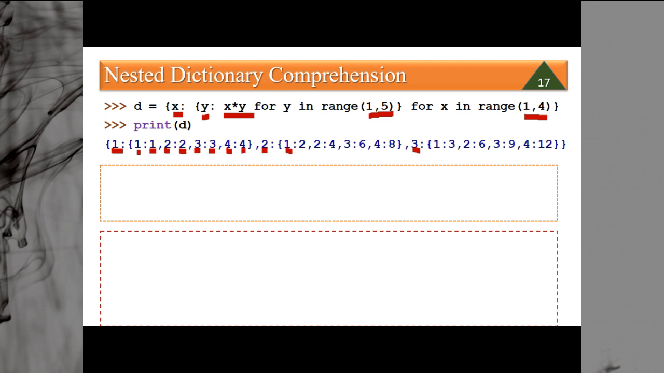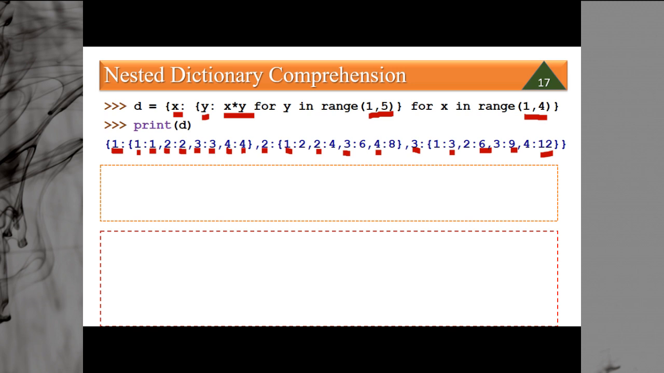Now x is 2, y will be the same 1, 2, 3, 4. So when y is 1, 2 into 1 is 2. When y is 2, 2 into 2 is 4. When y is 3, 2 into 3 is 6. And 2 into 4 is 8. And in case of 3, it is 3, 6, 9, 12. So this is how you can create nested dictionary comprehension.